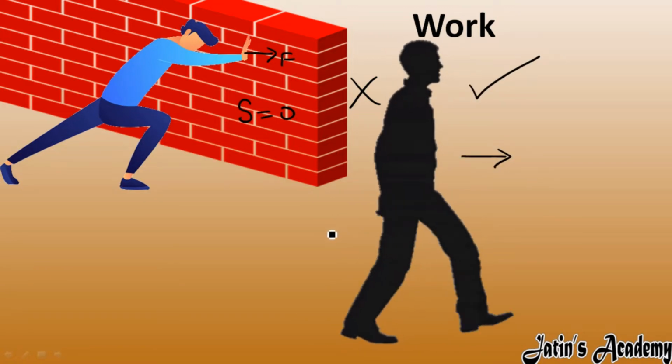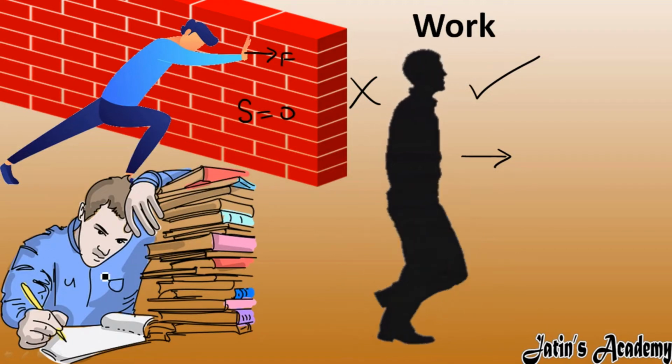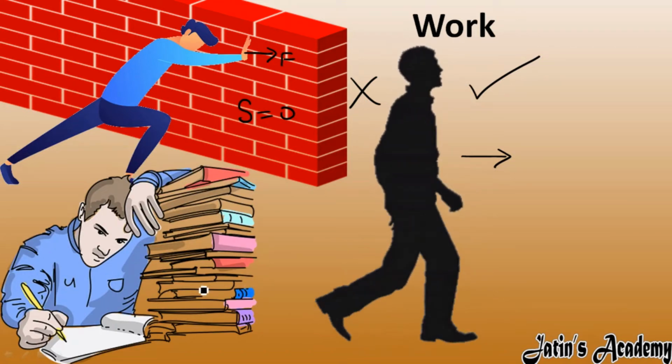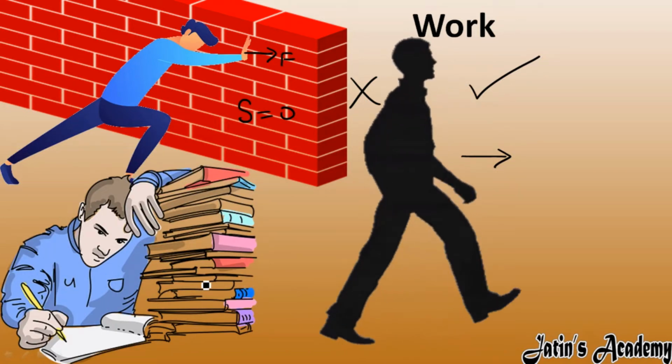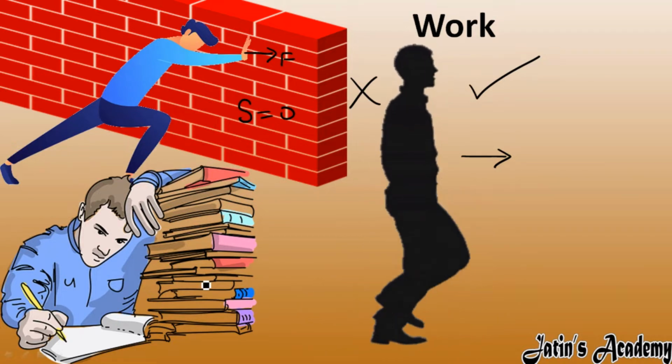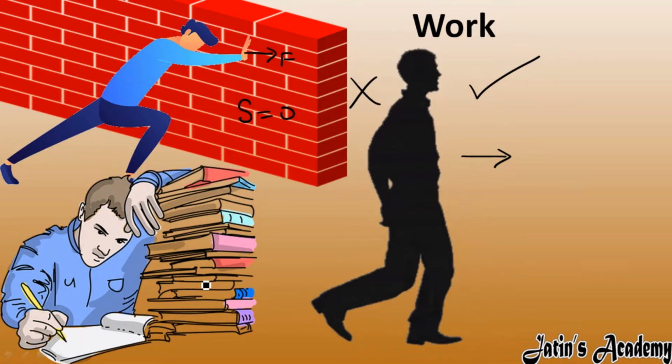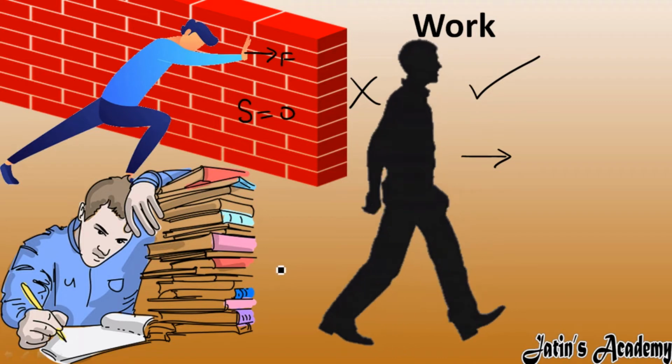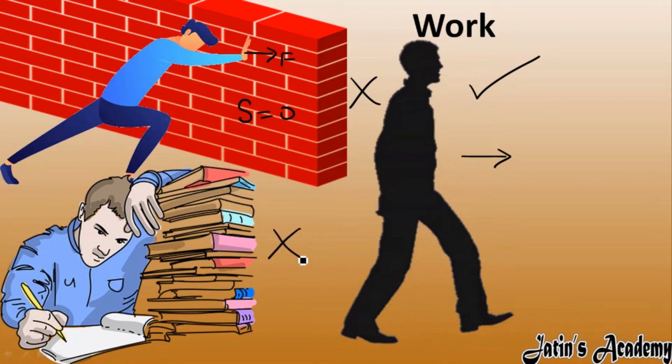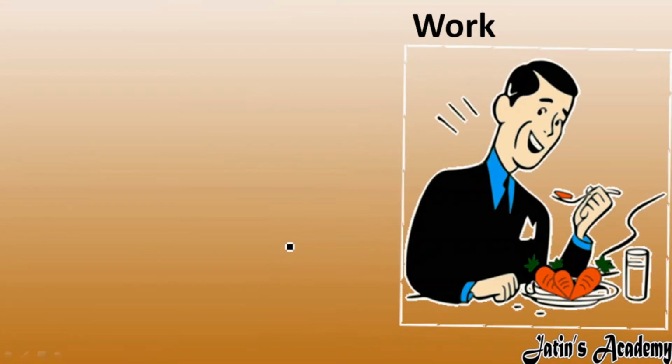Next example we have, a man is studying. While studying, although it is mental work, according to the physics point of view, physical work is not there, so displacement is 0. So here work done is also 0. Next example we have, eating. While eating also, this is not considered work in physics, so here also work is 0.